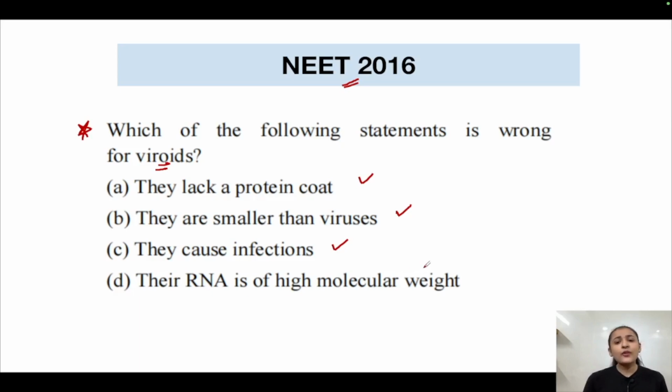Their RNA is of high molecular weight. This statement here is incorrect. Their RNA is of low molecular weight. Okay. So, the correct answer would be option number D, because we had to tell the wrong statement only. So, the correct answer is option number D, because it represents the wrong statement.